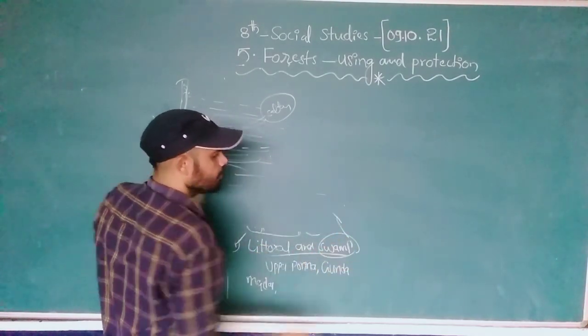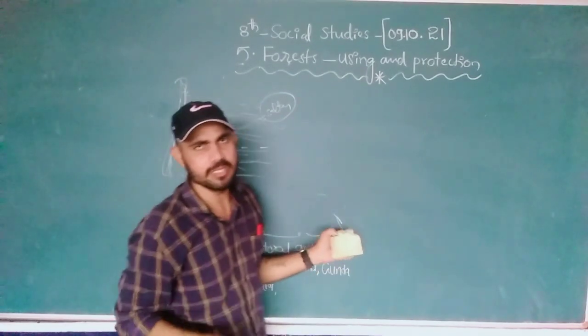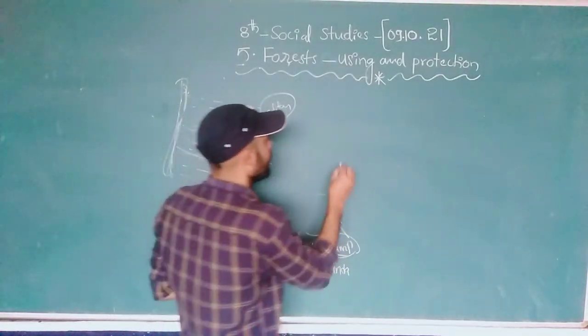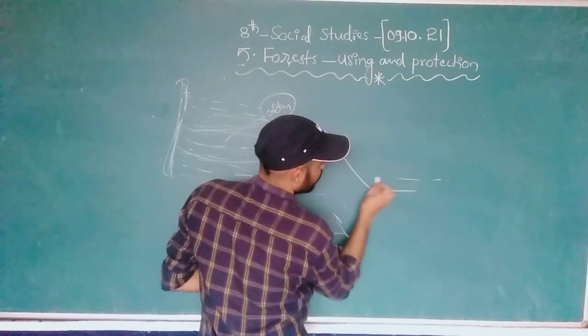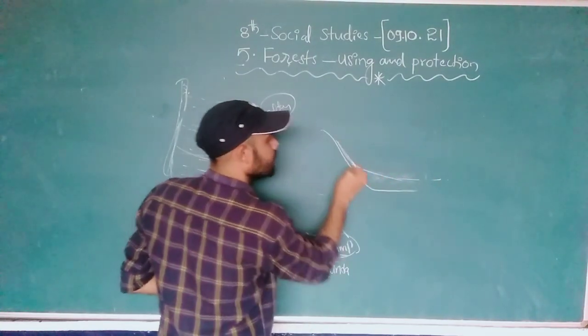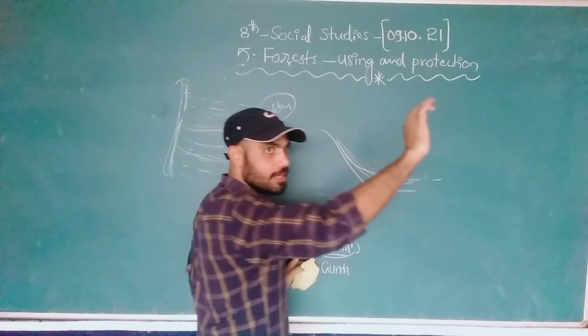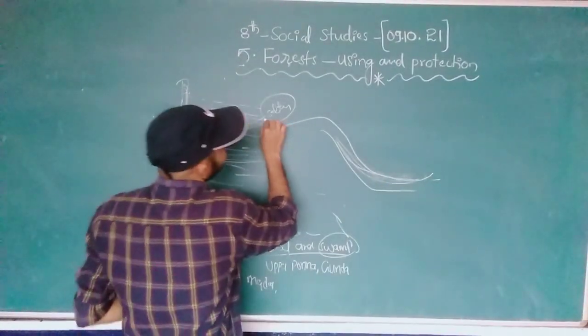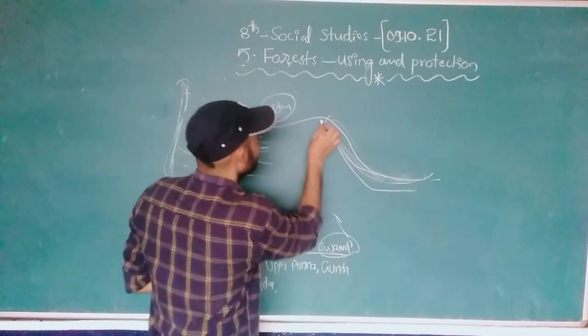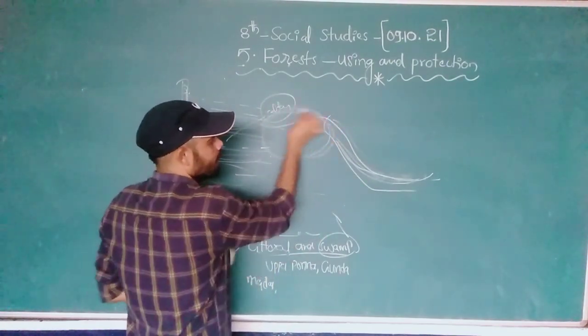What is meant by swamp? An area which is always covered with wet. See what will happen when the tide comes, then goes out. If the tide is very fast, what will happen? It goes, but it doesn't come back, right? Some water will come, but some water will be stored in this area.